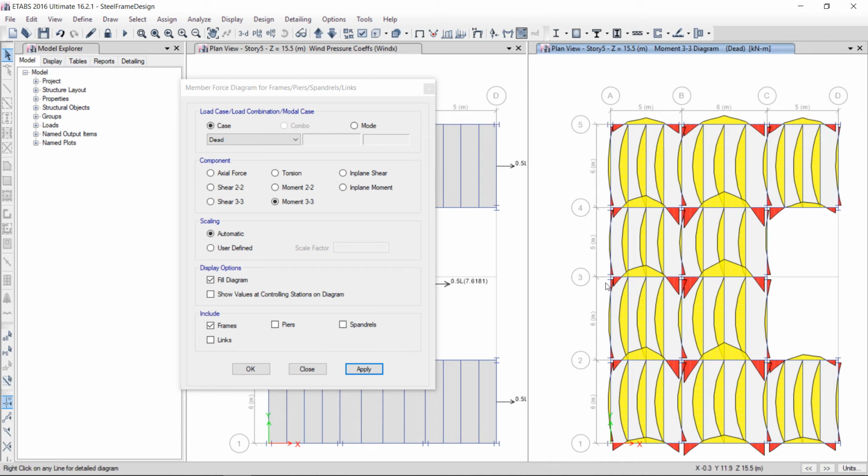beams are fixed ended beams, so negative moment is appearing. Okay, so you can see this for all stories.